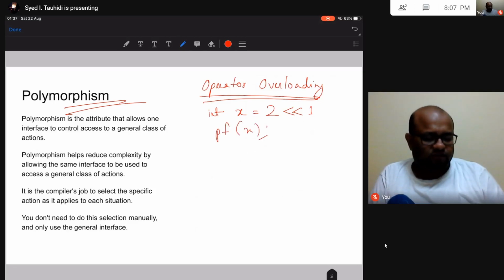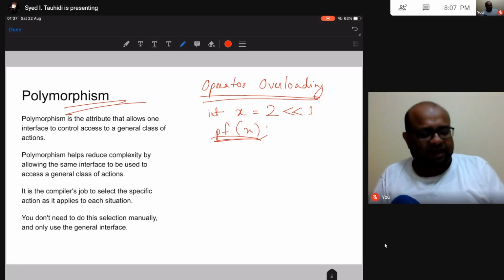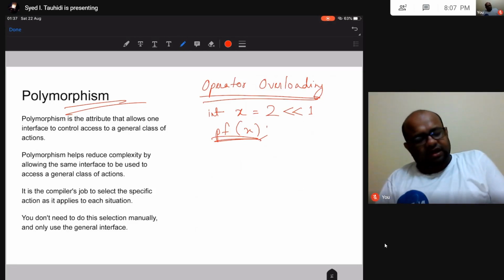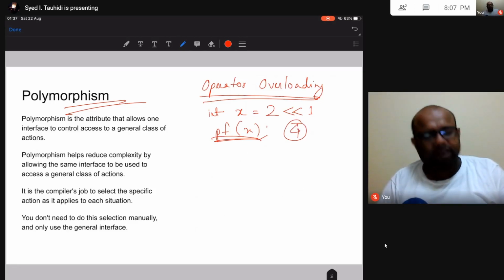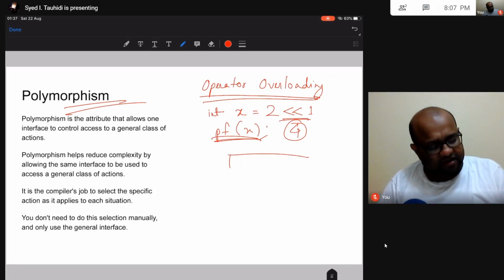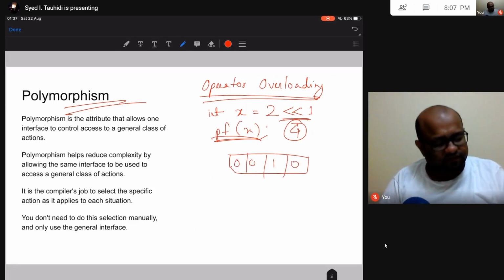Once again, not following syntax, but this is not a real program. What will happen if I want to print x? It is going to print 4, because this is the left shift operator. It will take this 2 that I have, and it is going to shift everything one step to the left.